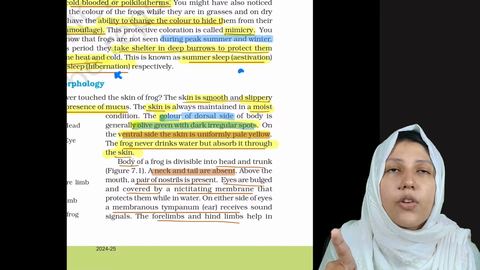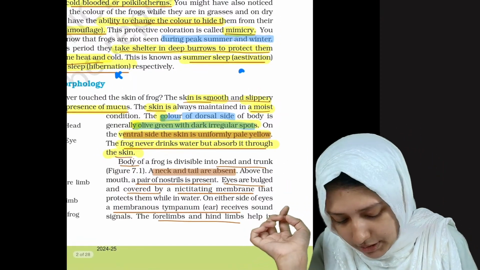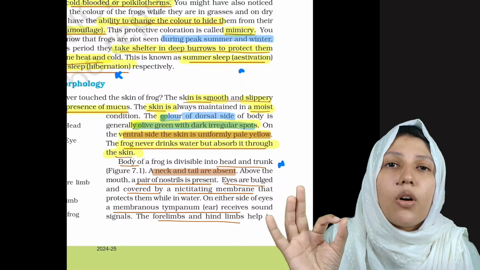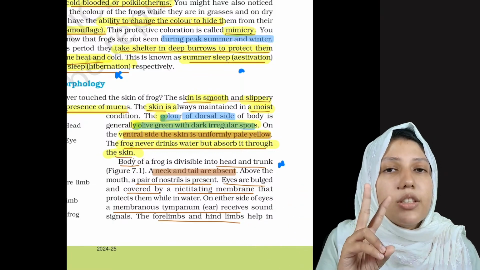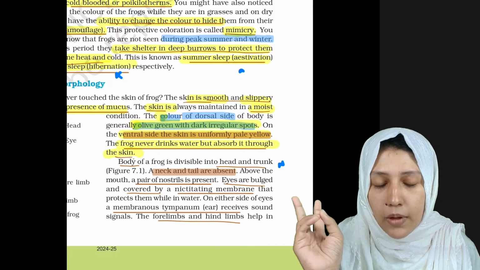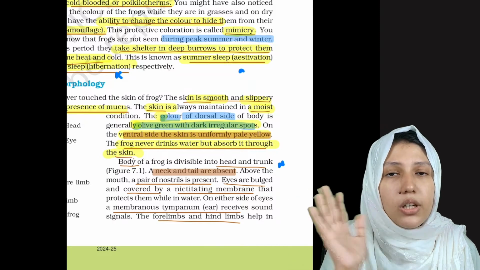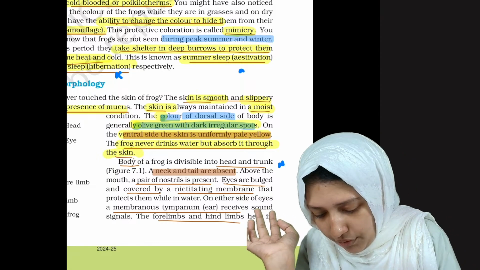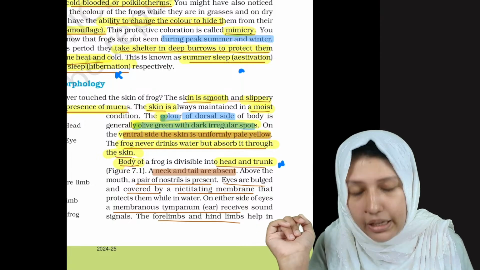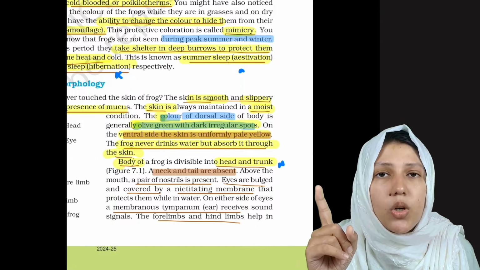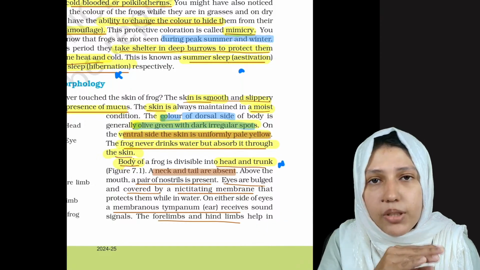Now the body of frog. This is a PYQ because I have seen a question where the body of frog is divided into head, neck and trunk. Is it right? No. The body is divided just into two parts, head and trunk. Clear? And neck and tail are absent. Most important point to be noted, neck and tail are absent for frog.